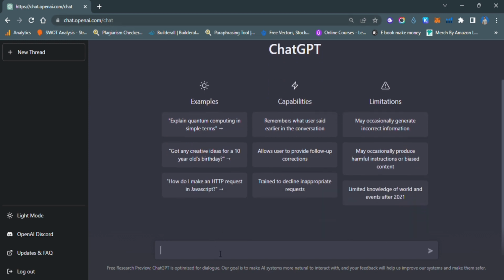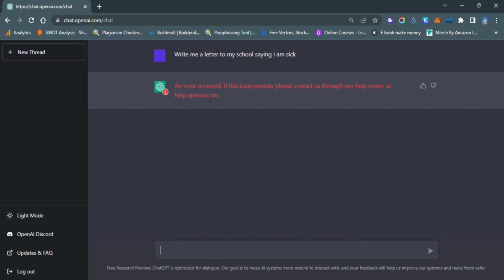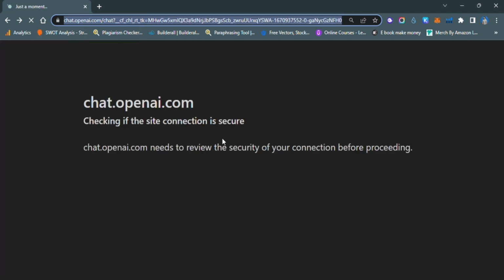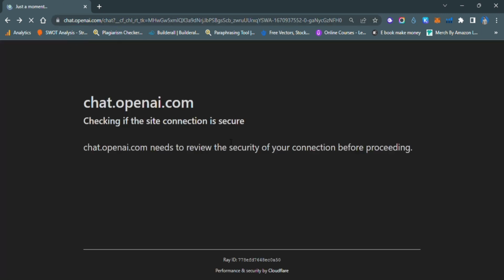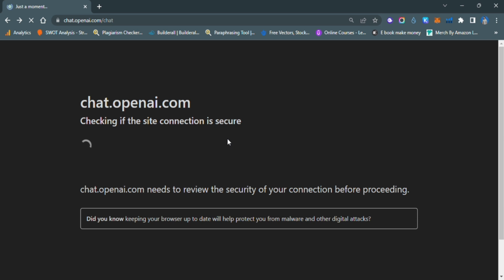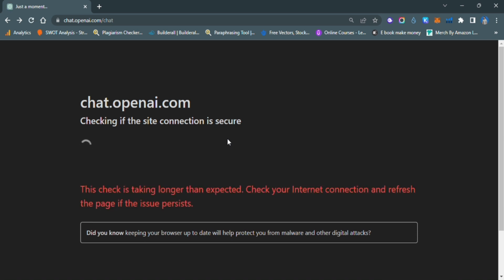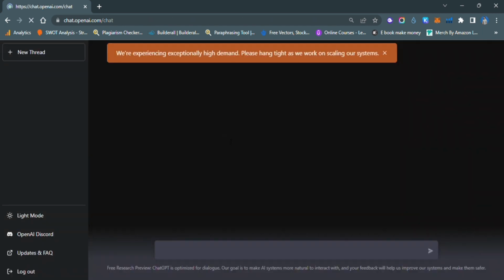For example, I'm going to write me a letter to my school saying I am sick. So it's basically a thing that I've typed. So I have to refresh it first. So I'm going to refresh this first, and here it is accessing it. I'm going to show you guys that this is the best tool that I've experienced, because it can write anything for you, especially from email letter to complete blog post.